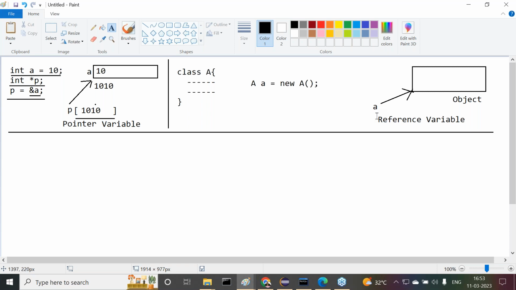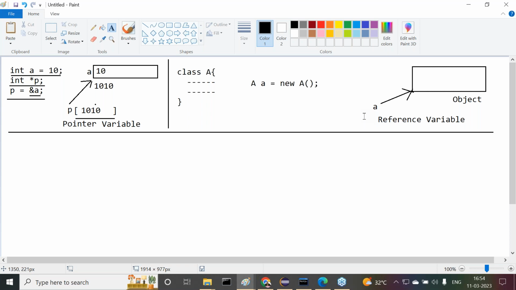But if you want to answer this question, we have to understand clearly the difference between a pointer variable and a reference variable. There we have to understand clearly how reference variables are created inside Java. Then only are we able to provide clarity about this particular point.